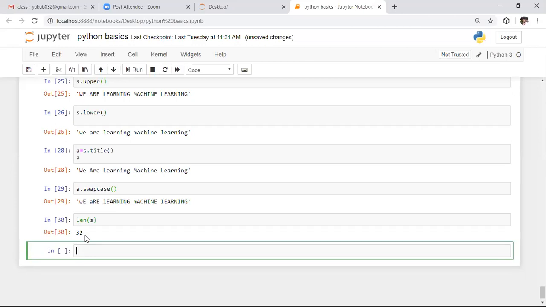Not only in strings, but also in data structures, functions are divided into two types. The first one is external functions and the second one is internal functions. External functions are universal functions which are specified for all the data types. So here length is an external function. On this string we are performing an external operation, just counting the number of characters present in the string. For that purpose, we are specifying the data type inside the parenthesis.